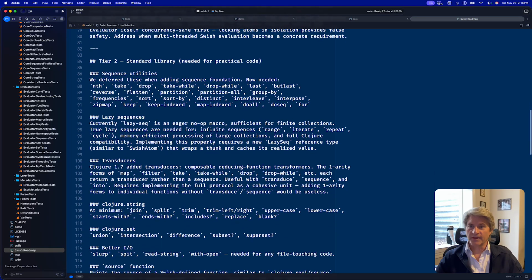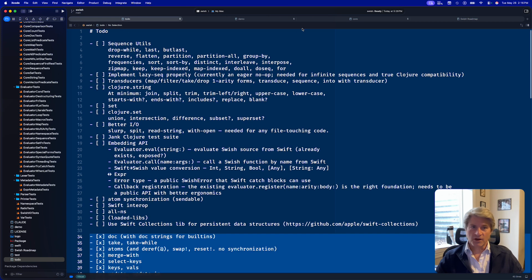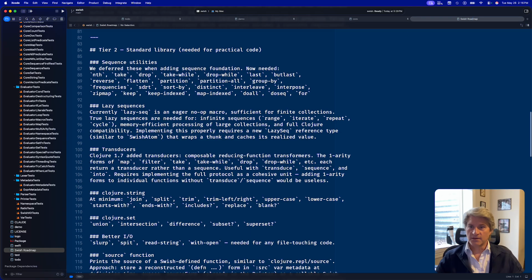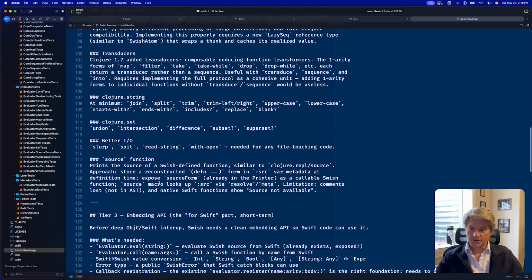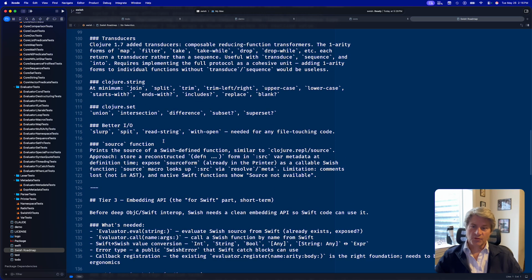And then right now we're working on tier 2. So we've got a lot of these. Where are we? In our to-do list, we're going to do work on drop-while. So we're like right here. We've got all this work to do for tier 2. And if I remember right, tier 2 is all we need, so then we can start looking at the Jank Clojure suite and seeing if we pass. So that's where we're headed.